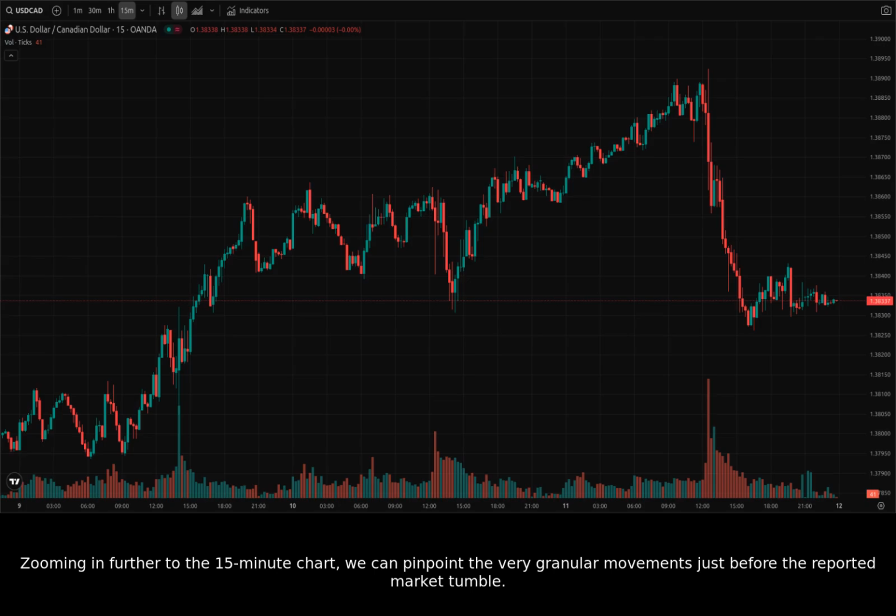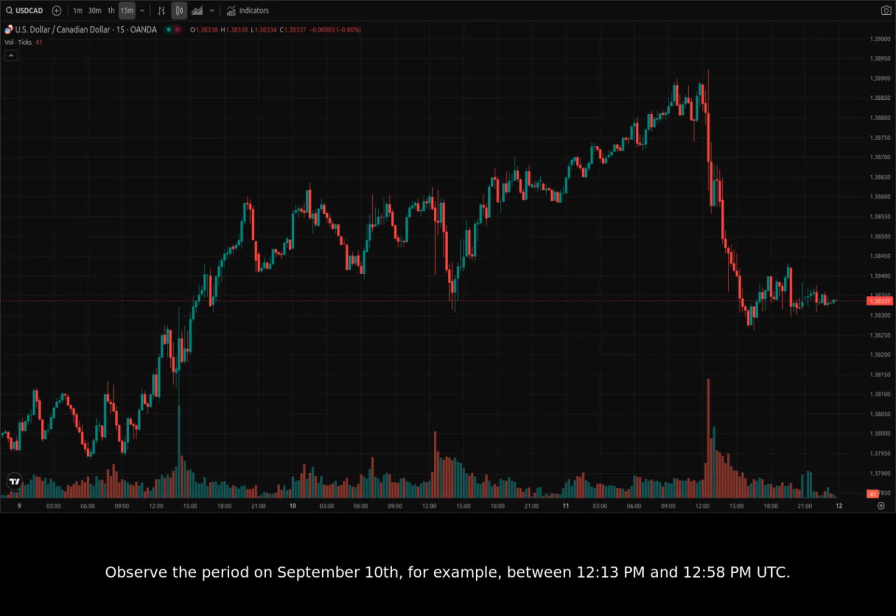Zooming in further to the 15-minute chart, we can pinpoint the very granular movements just before the reported market tumble. Observe the period on September 10th, for example, between 12:13 p.m. and 12:58 p.m. Universal Time Coordinated. Here we saw USDCAD attempting to break higher, trading from 1.38574 to 1.38570, then moving to 1.38544.